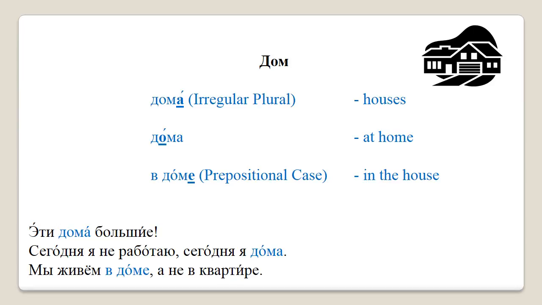Now let's have a look at some examples. Эти дома большие. These houses are big. Сегодня я не работаю. Сегодня я дома. I'm not working today. Today I am at home. Мы живем в доме, а не в квартире. We live in a house and not in a flat.